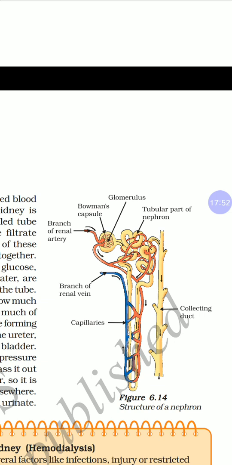So today, once again I will be repeating for you, very easy, this excretory system. So take this diagram as homework. Structure of nephron is homework.